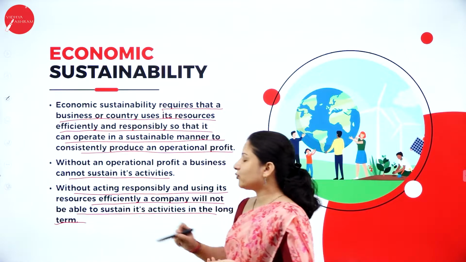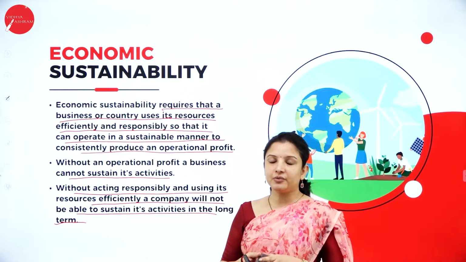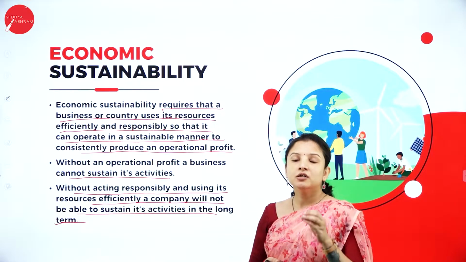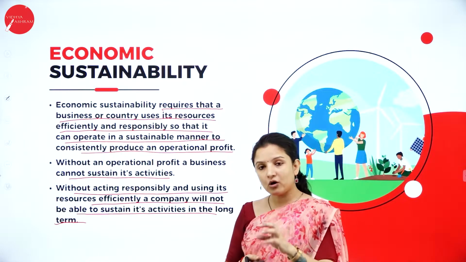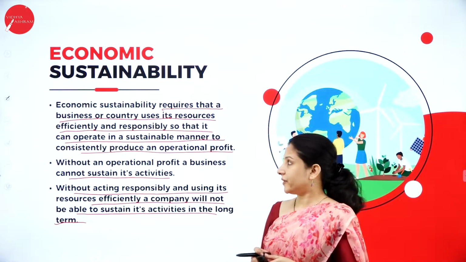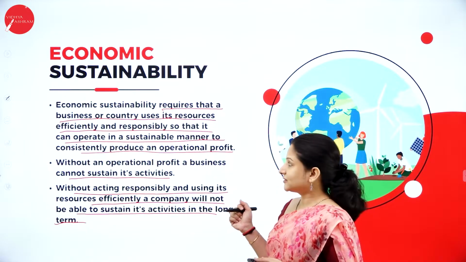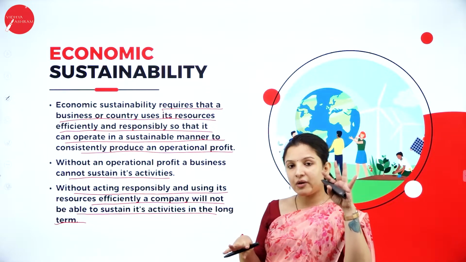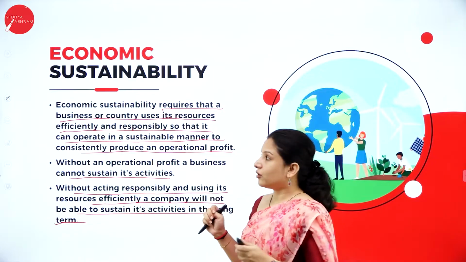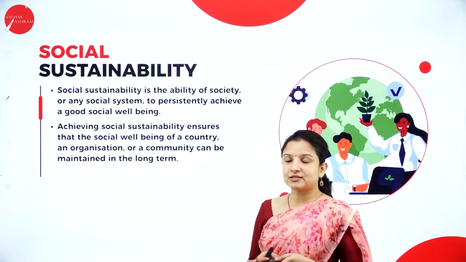So whatever resources are available, you have to make use of them in an efficient manner so that it doesn't become an economic loss to the company nor pose a threat to the environment. So that is about economic sustainability, where you need to maintain a balance between the capital and also the environment.